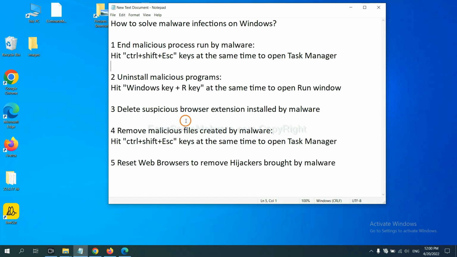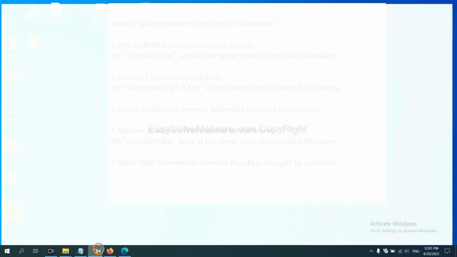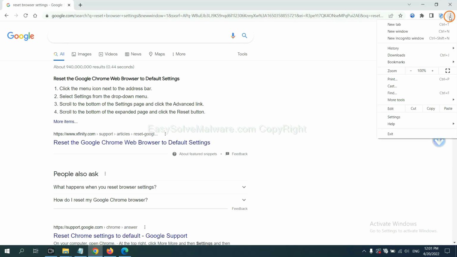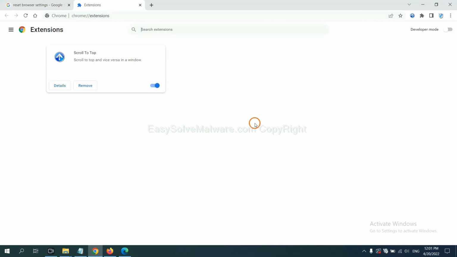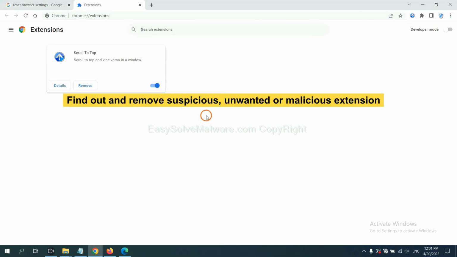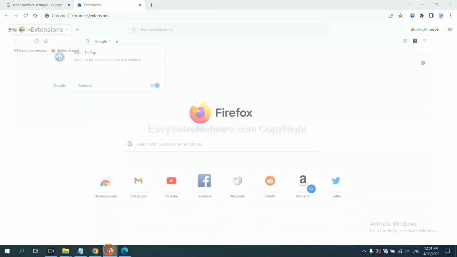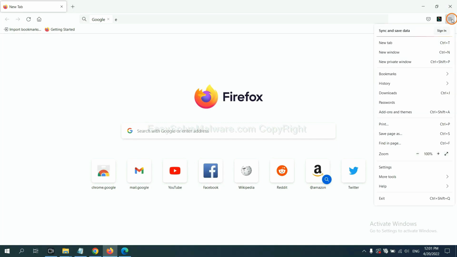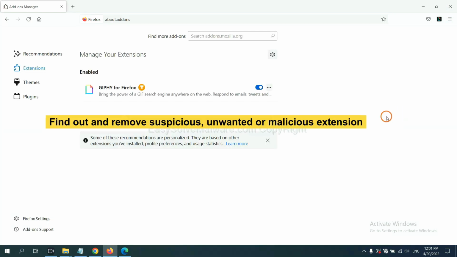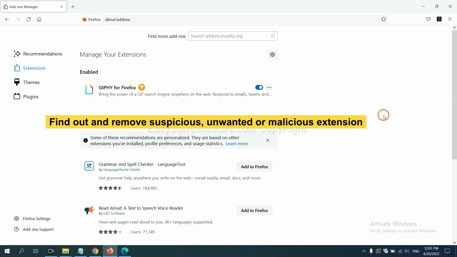Next, we need to delete suspicious browser extensions installed by malware. First, on Google Chrome, click the menu button, select More Tools, and click Extensions. Now find the suspicious or dangerous extension and click Remove. On Firefox, click the Menu button. Now click here. And also you need to find and remove the suspicious extensions. Click here and click Remove.